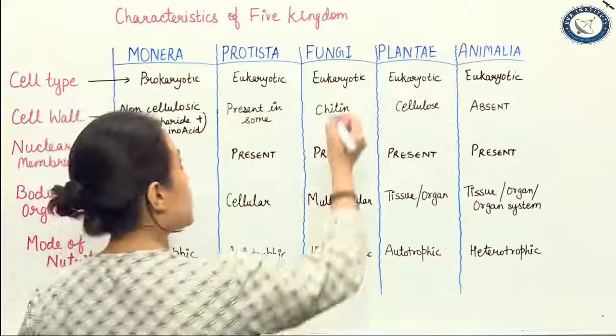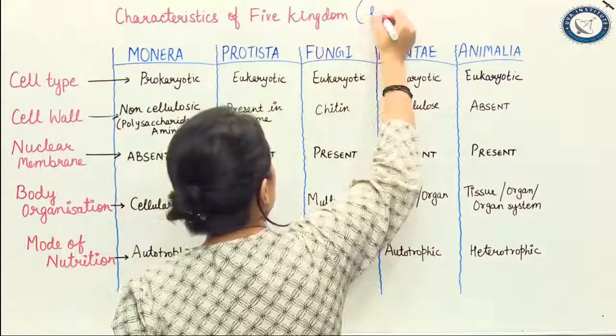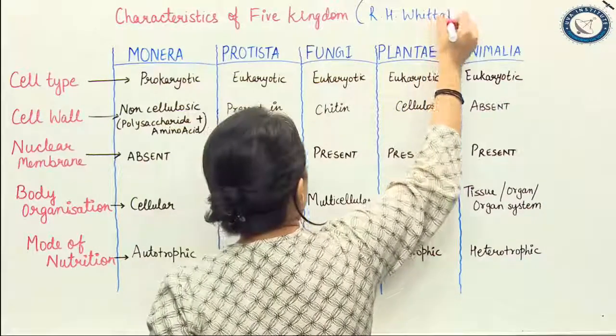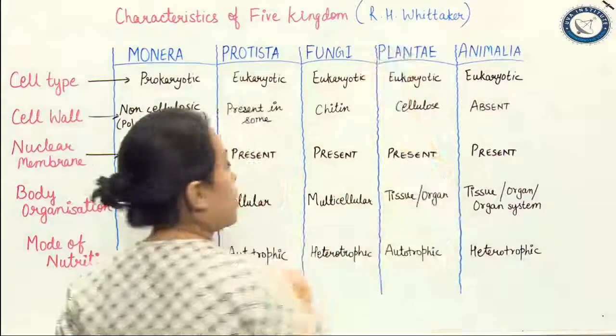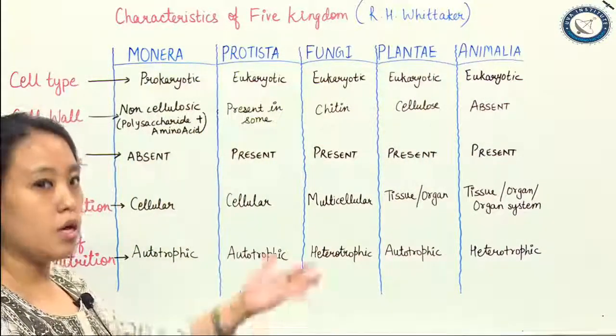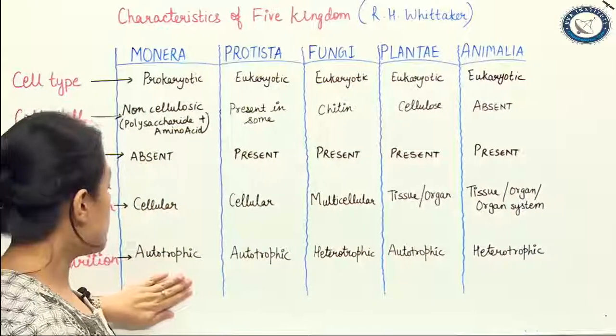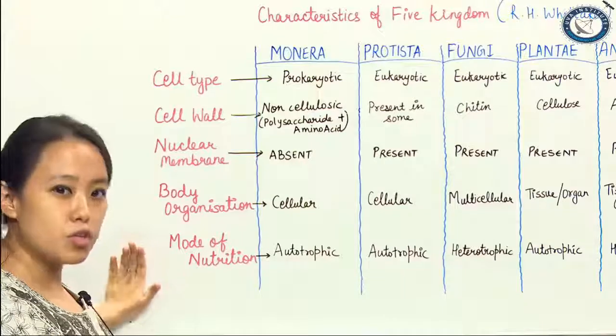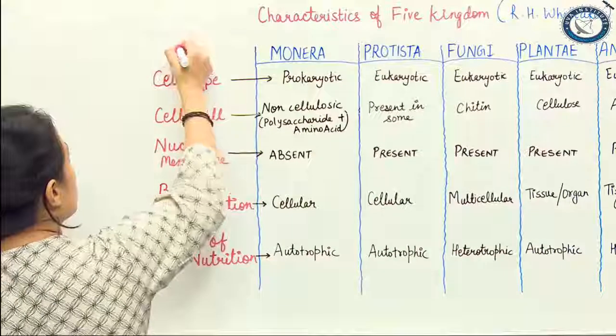Everybody knows that the 5 kingdom classification was given by Robert H. Whittaker, who looked into certain features.